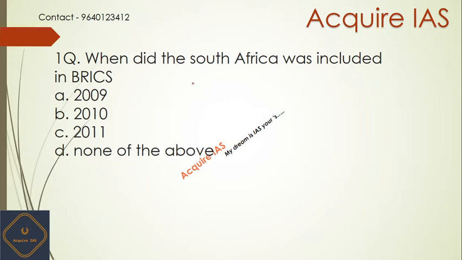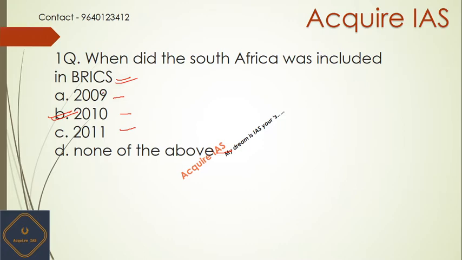Next we see the first question of this video. When was South Africa included in the BRICS? Options are 2009, 2010, 2011, and none of the above. So let me tell you the answer for this question. The answer is option B, that is 2010.